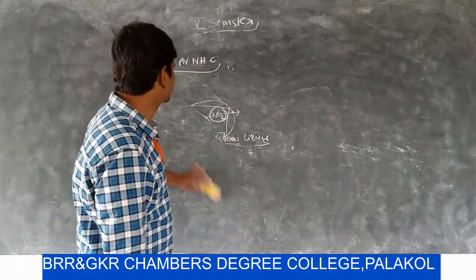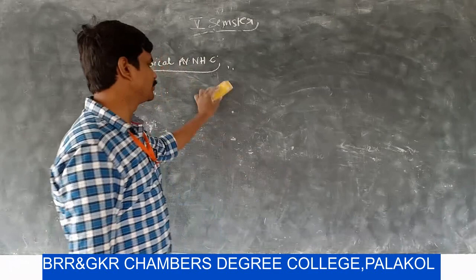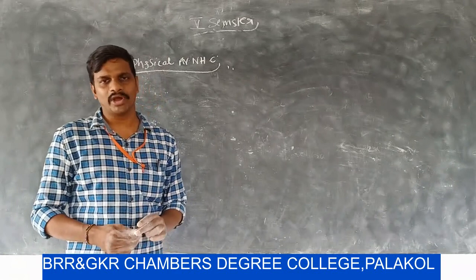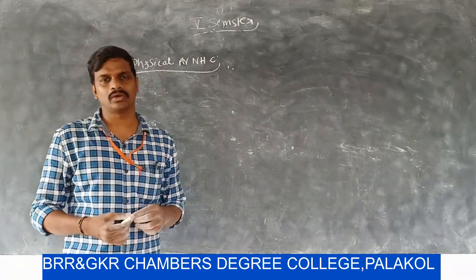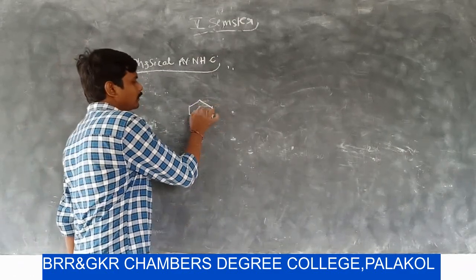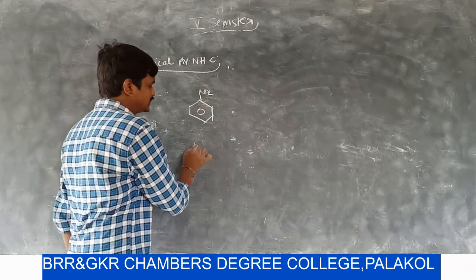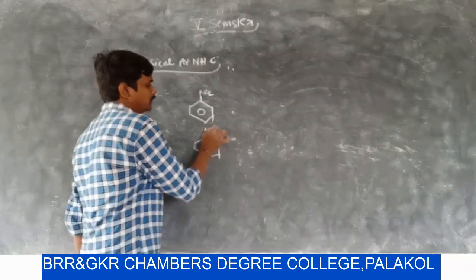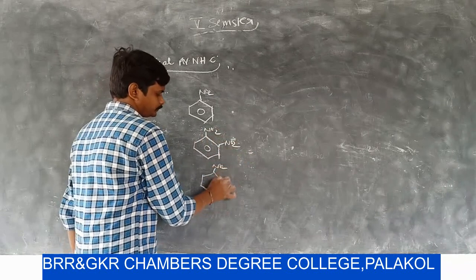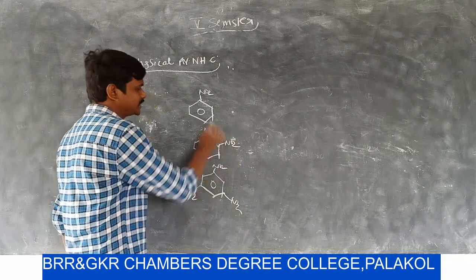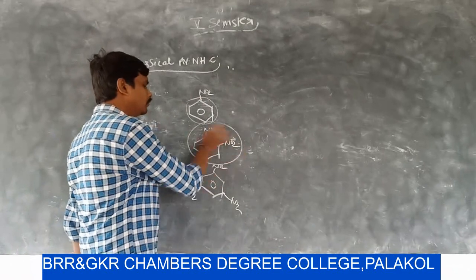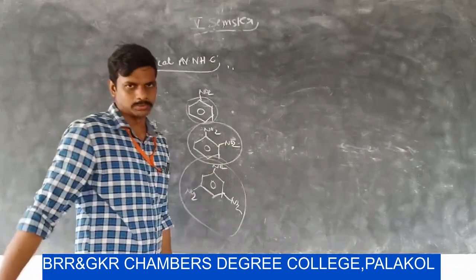And the next physical property is melting points and boiling points. Due to the polar character of the NO2 group, the melting points and boiling points of aromatic nitrohydrocarbons are high. Here, if the number of nitro groups increases, then their melting points and boiling points also increase. For example, in nitrobenzene, we have only one NO2 group. Here, we have two NO2 groups. Here, we have three NO2 groups.